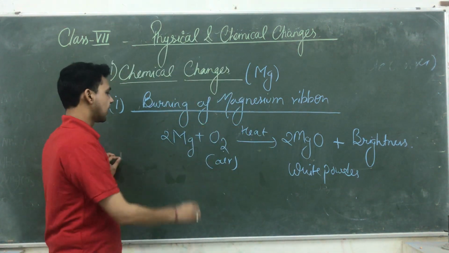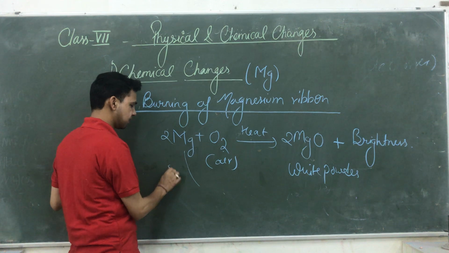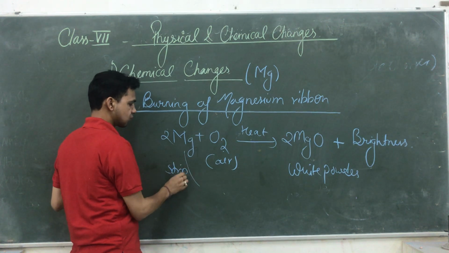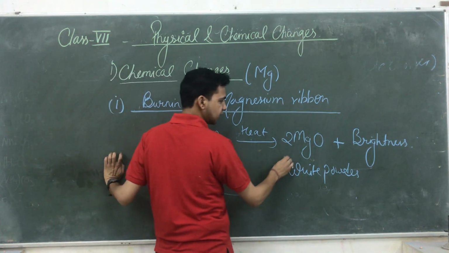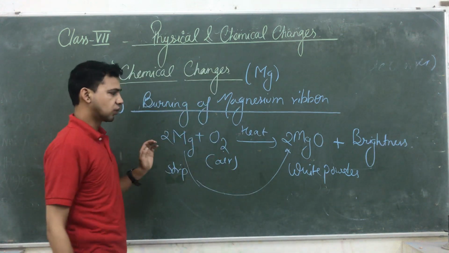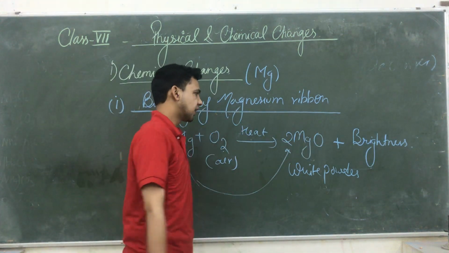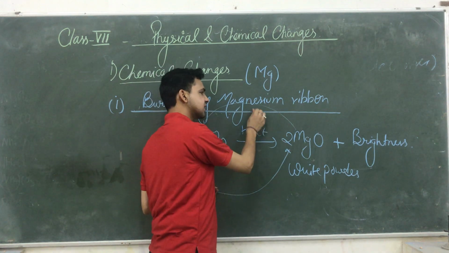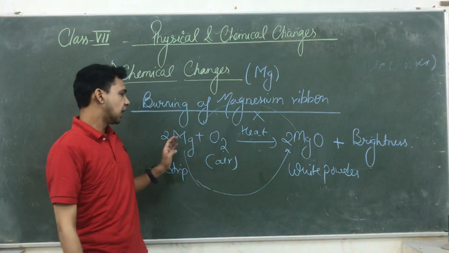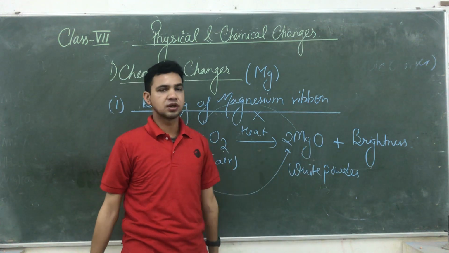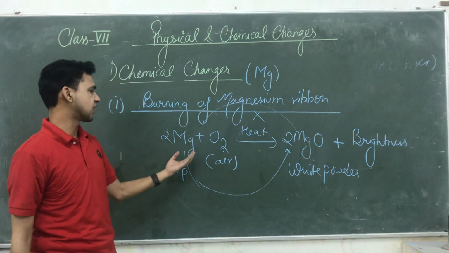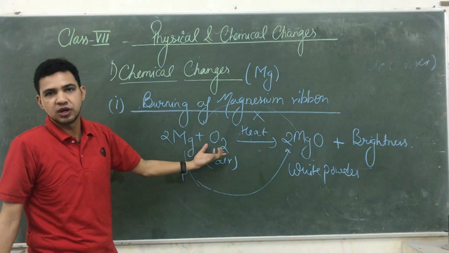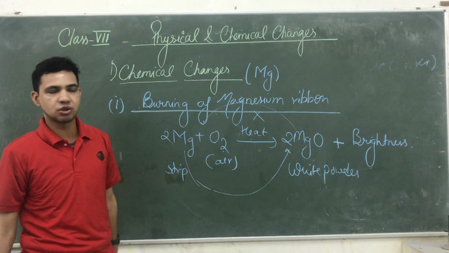Here the magnesium strip is converted into white color powder. That is one directional, but again we are not able to convert this powder into metal. So it is a chemical change. A new type of substance is formed here. Before the reaction, nothing was white. The strip is silvery in color, and we are not able to see air because it is a mixture of gases.